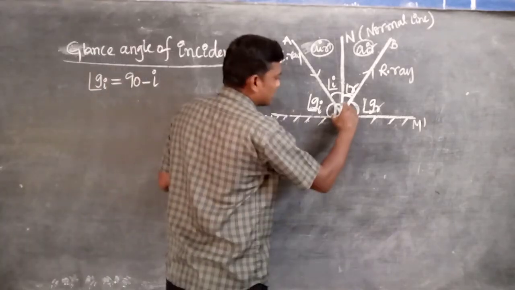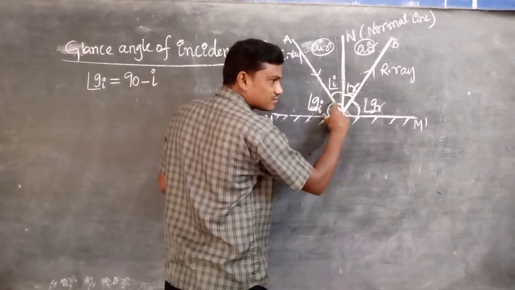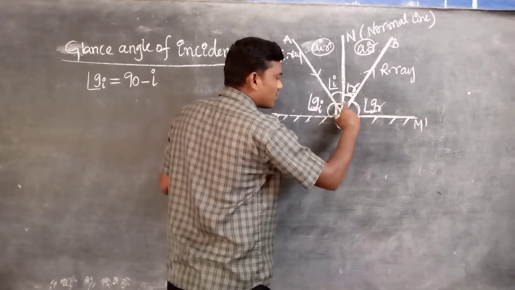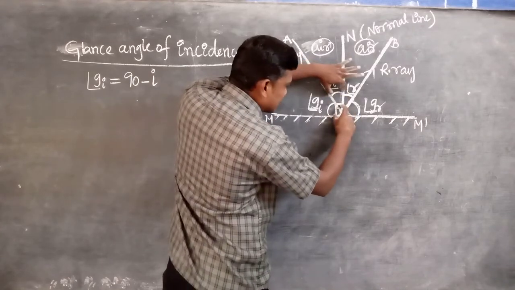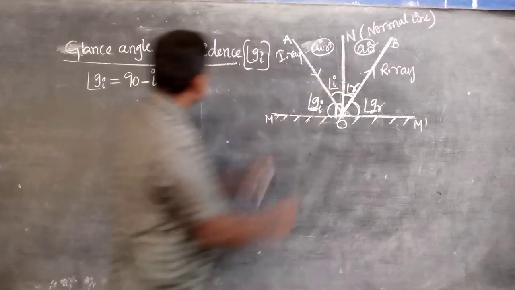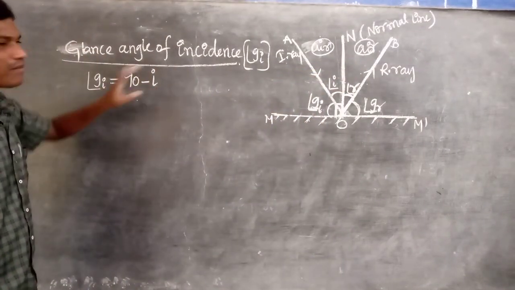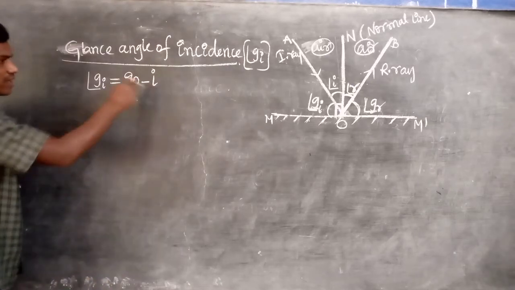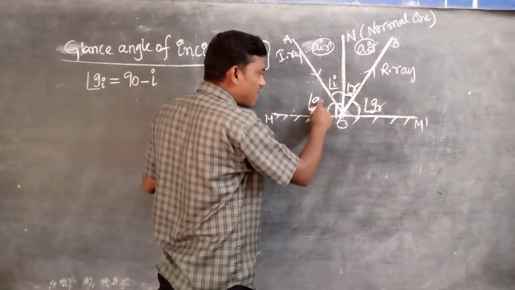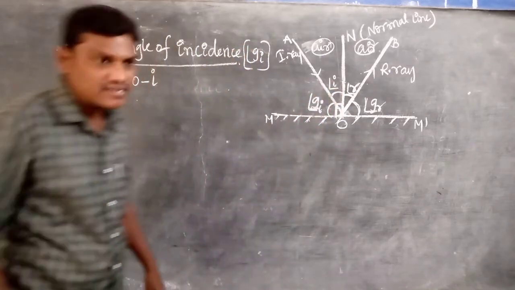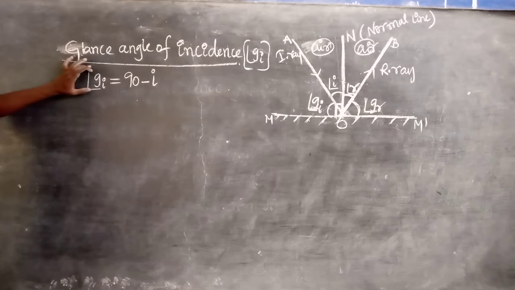This total is 90, and we want only this angle. That's why it is 90 minus I. So GI is equal to 90 minus I. In certain numericals, if they give the GI value, we can find the angle I. We can find it. For example, I will explain this one first.